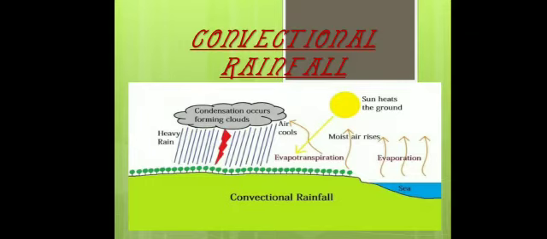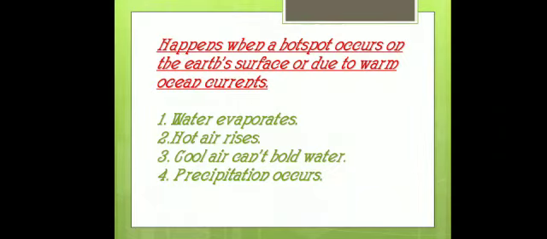First is convectional rainfall. You can see water is evaporated from water bodies through the process of evaporation, and after evaporation condensation takes place, meaning water vapors will convert into water droplets and they form clouds and fall on the earth surface in the form of heavy rainfall. That is convectional rainfall. We will discuss it in points.